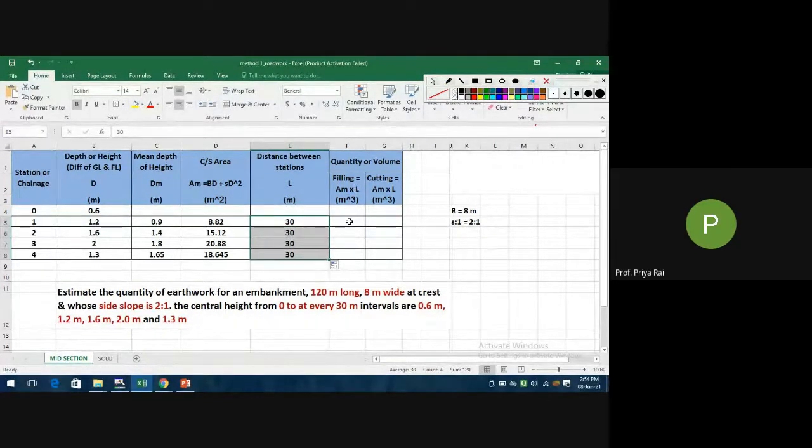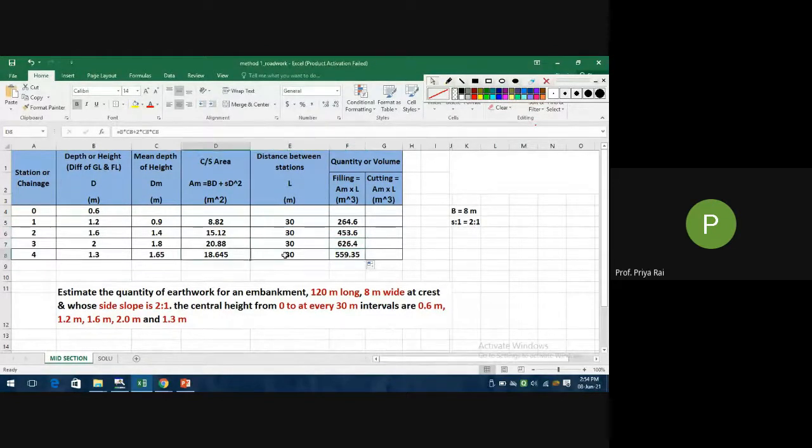Now this volume is equals to what? Area into length, right? That means this value into this value. So equals to this into this. Now if we drag this, then same. This into this equals to this.